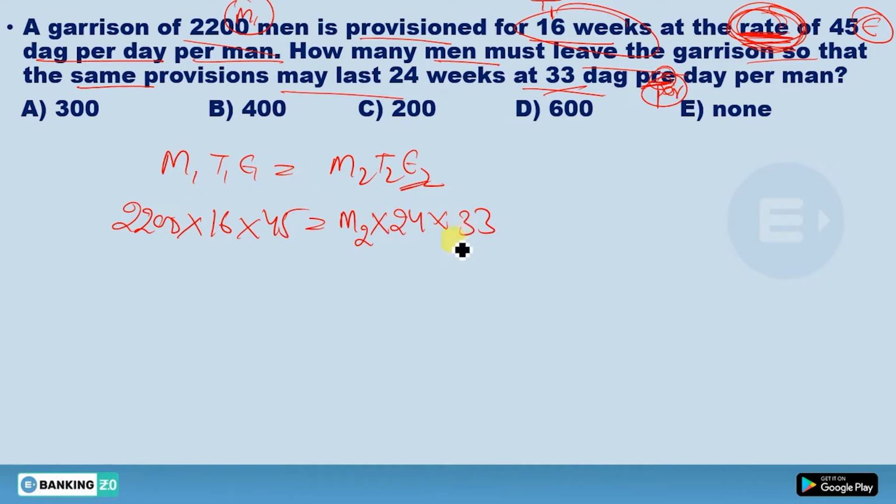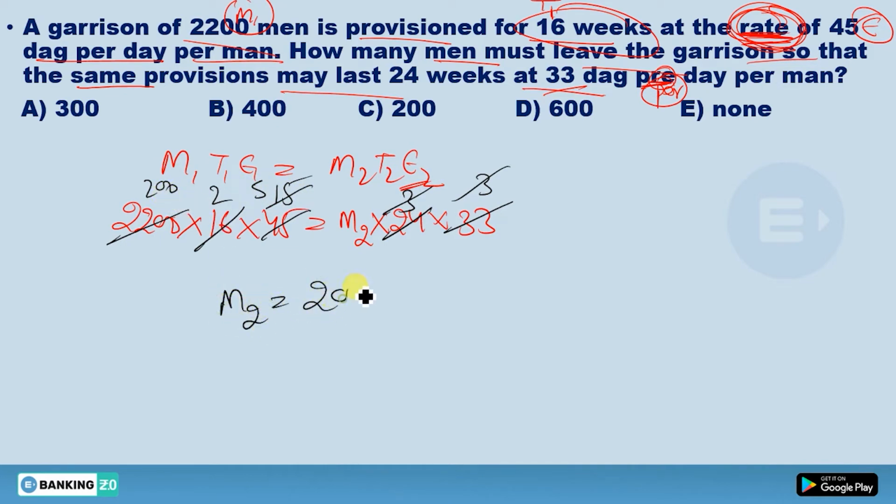Now cancel out. This will be cancelled out by 200 times, and this by 3 times, because 11 into 3 and this is 11 into 200. Now this will be cancelled by 2 times, 8 into 2. This will cancel out by 3 times, 8 into 3. This 3 will cancel out this 15 by 5 times. 5 into 2, 10. 10 into 200. So M2 we will get 2000.